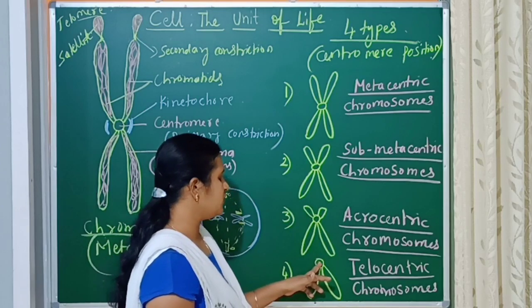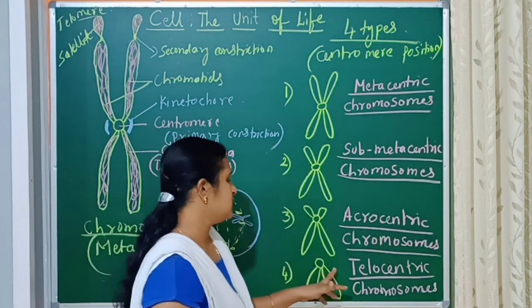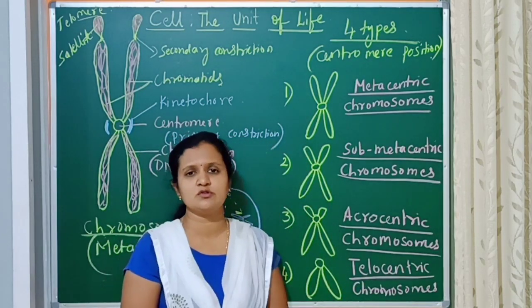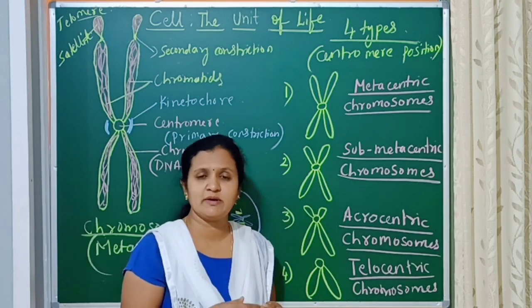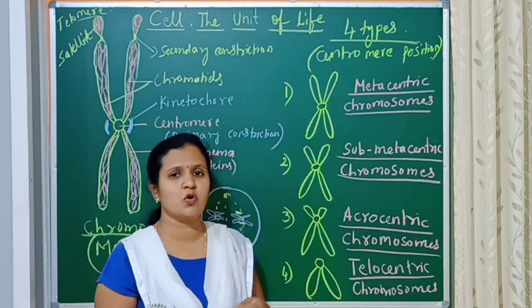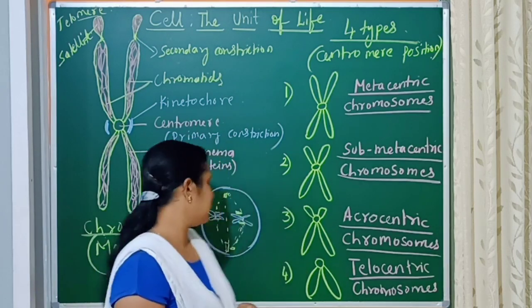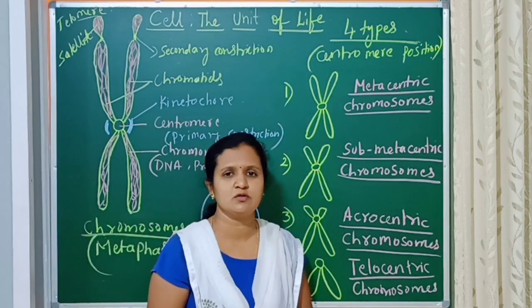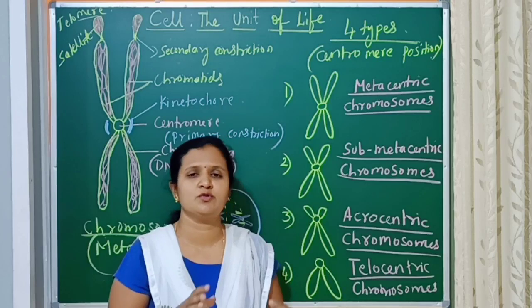If the centromere position is at the tip of the chromosome, that is called telocentric chromosomes. So these are the types of chromosomes. This is one of the very important questions which will be frequently asked in your exam for 2 marks. Along with this, we came to know about the structure and the types of chromosomes.